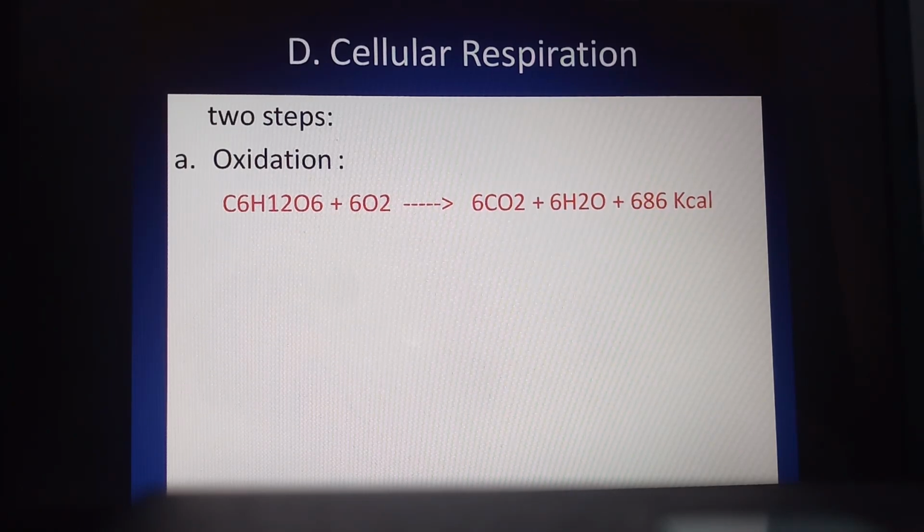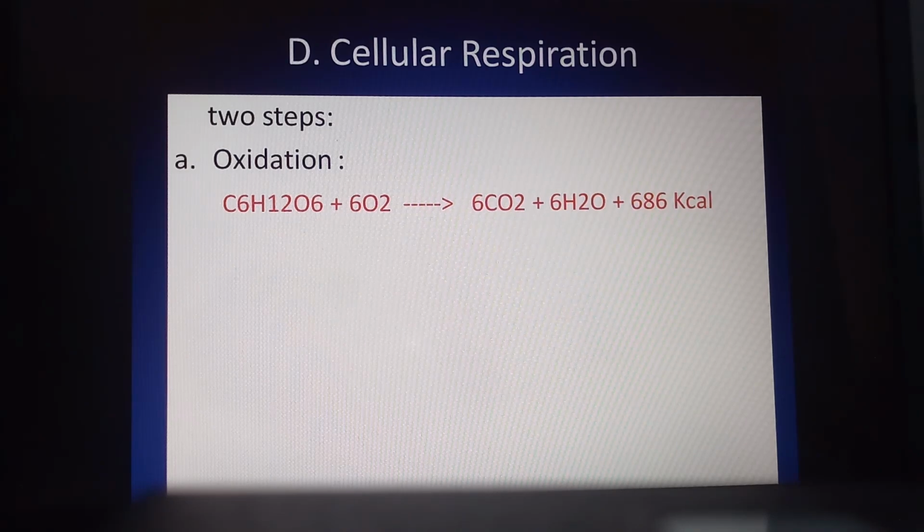Now, when blood is carried towards the cell, oxygen diffuses from the blood towards the cell. Previously the cell is supplied with glucose molecules. This glucose, C6H12O6, gets oxidized with the help of 6 molecules of oxygen to form 6CO2, 6H2O plus 686 kilocalorie energy, or we can say the formation of 38 ATP molecules. That means out of 686 kilocalorie energy, 277.4 kilocalorie energy is used for the formation of 38 ATP molecules.